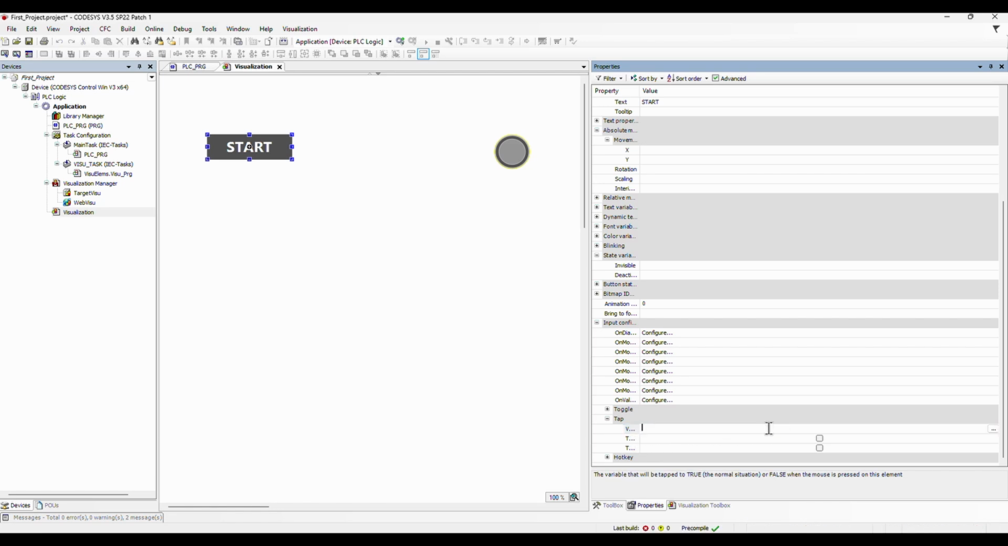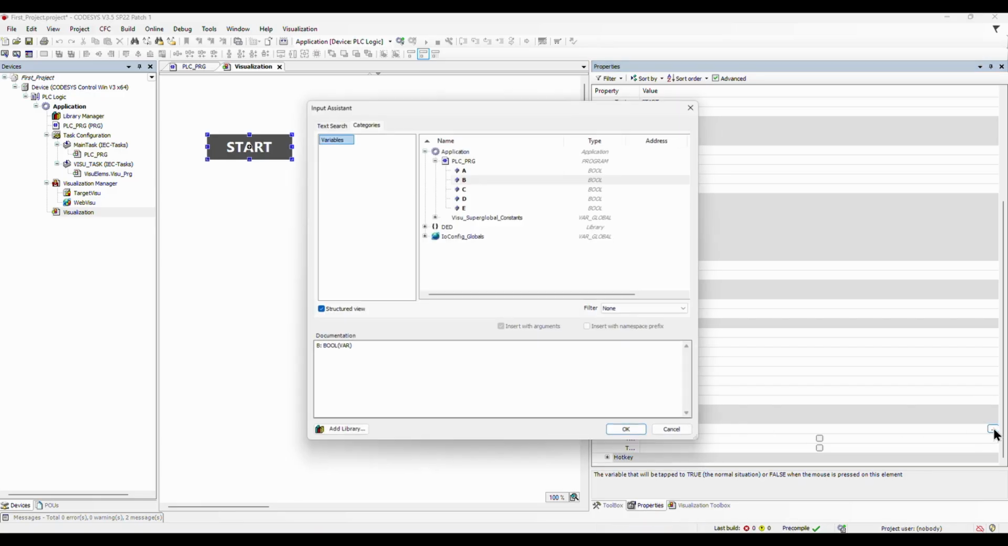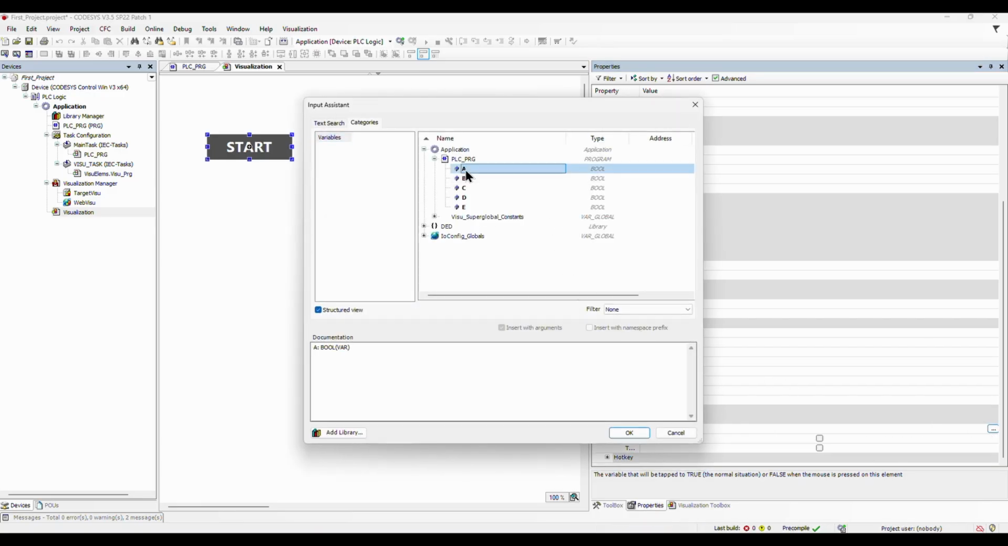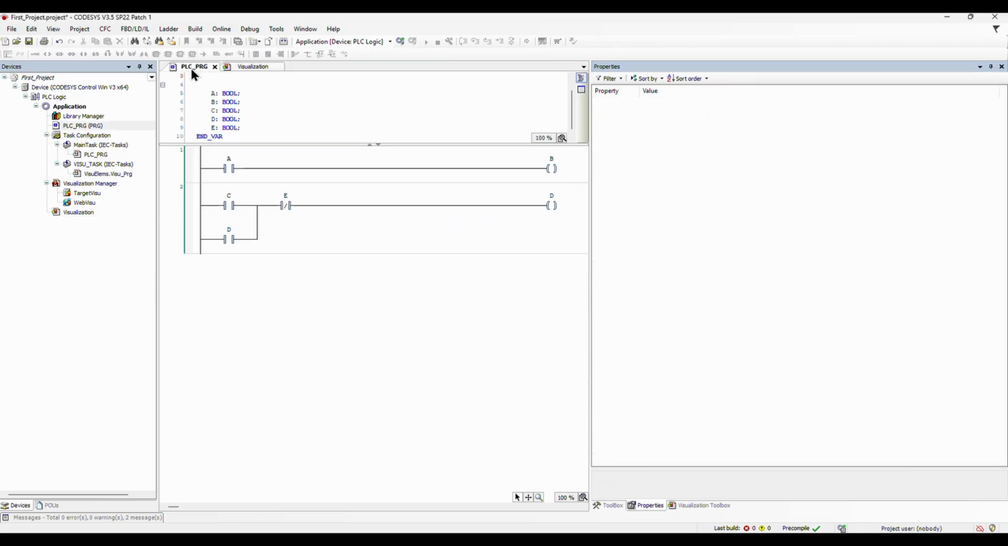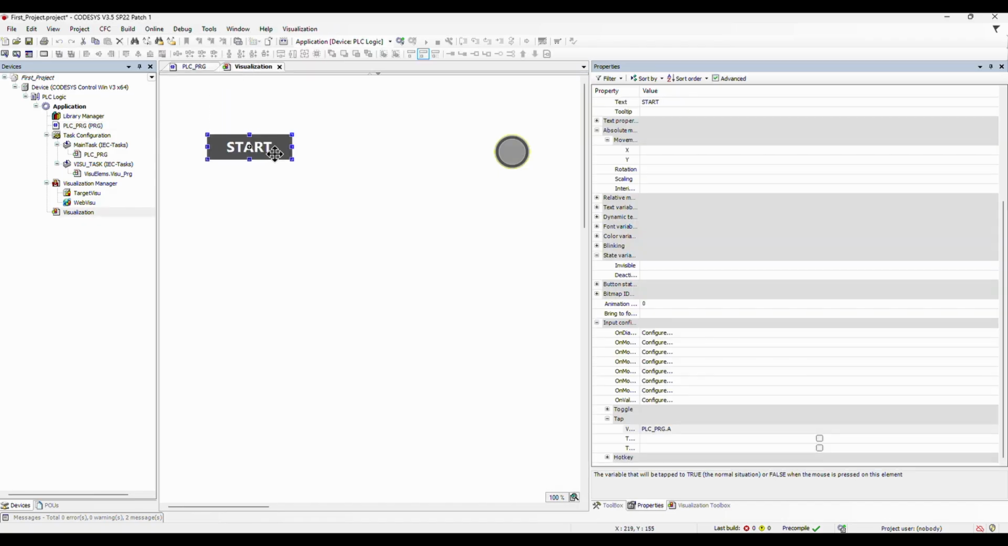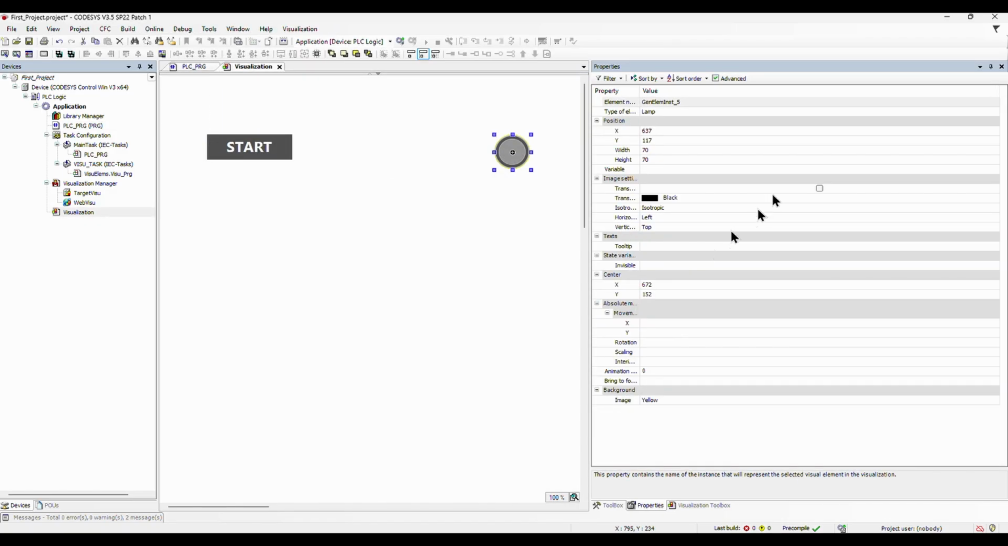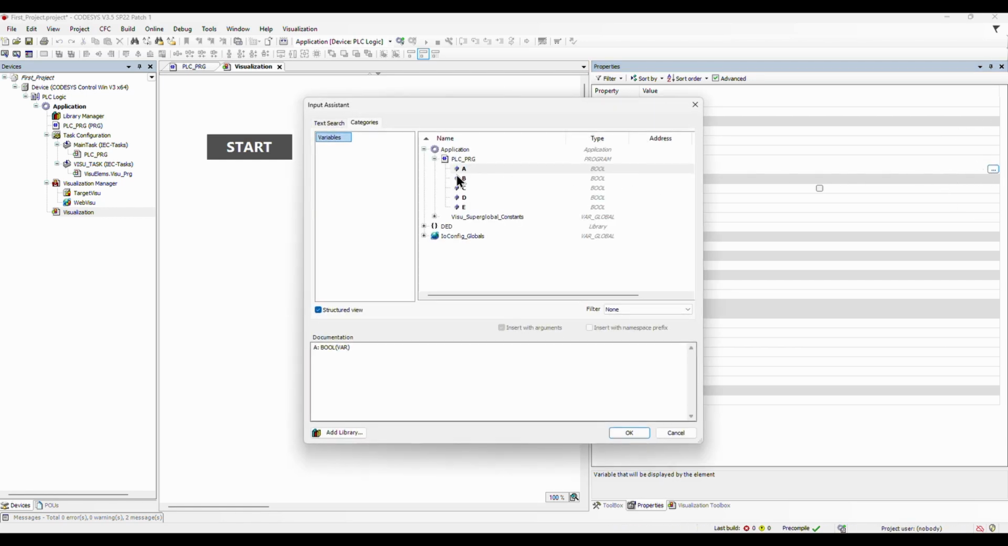An Input Assistant window is open, as you see. All the variables that we create before are here: A, B, C, D, and E. Now we select A and hit OK button. Now let's select the lamp, and on the right side, on the Properties, we choose Variables. We click in the 3 points. The same again. The Input Assistant window is open. We choose the variable B.